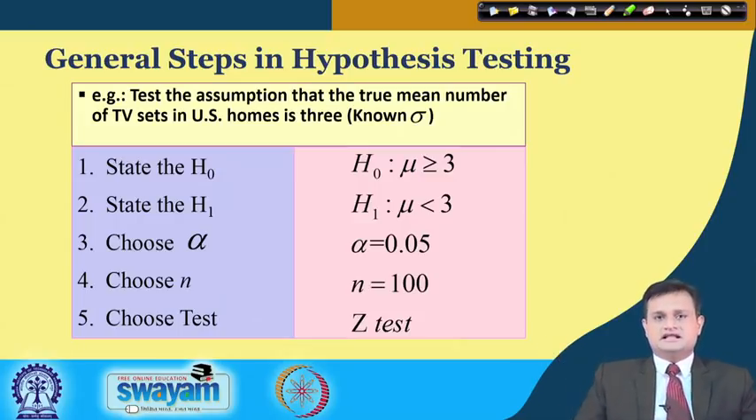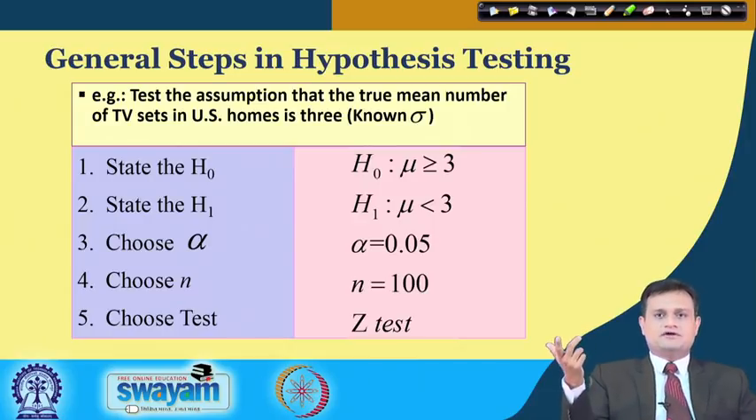You want to fill the material in the bag. It could be the average of the score, whatever may be the problem. You say that mu is greater than or equal to 3, or alternatively mu is less than 3. So, my alternate is H1.